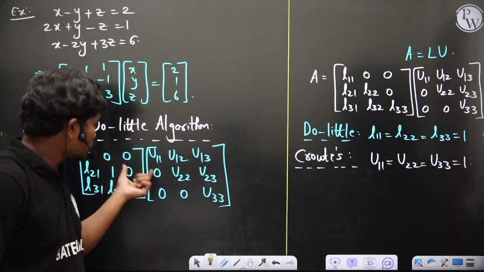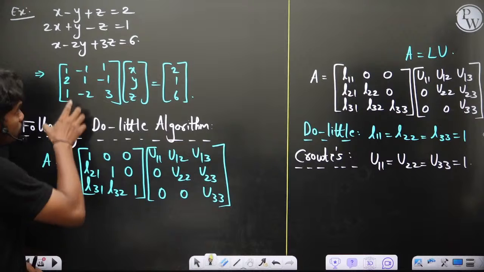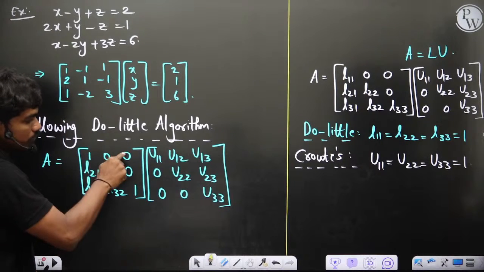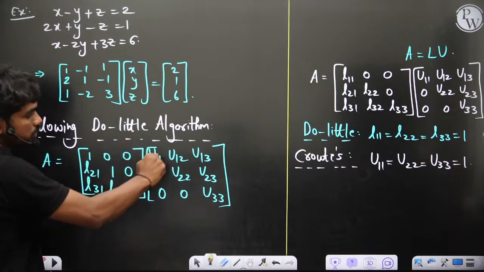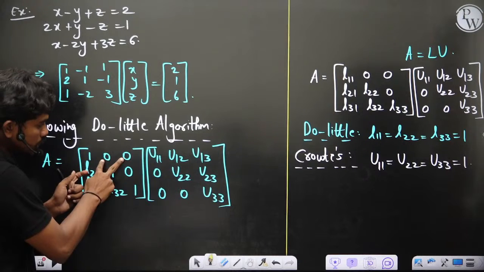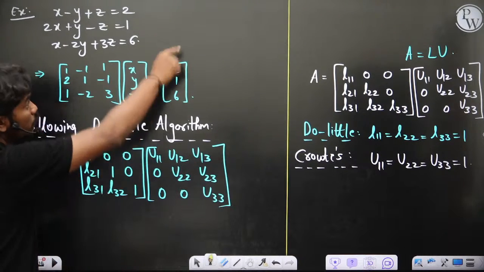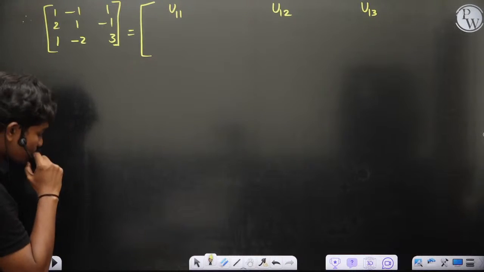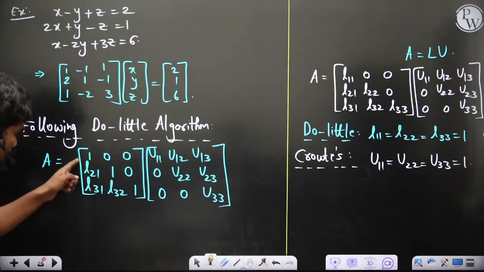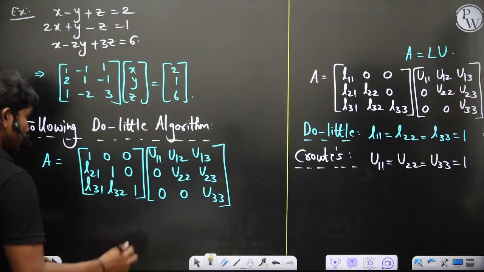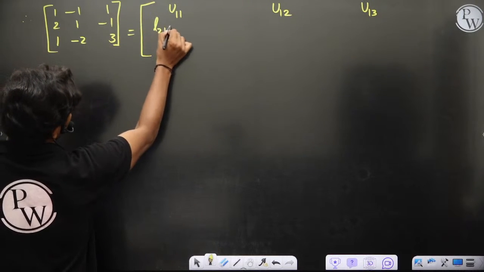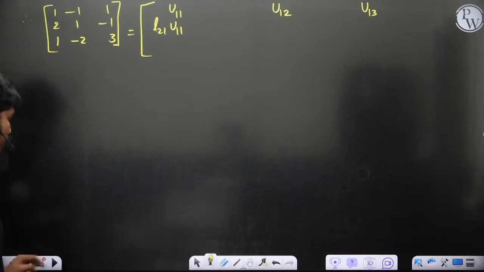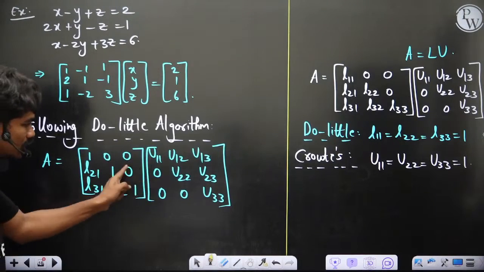If you multiply these two matrices and want the first row, you should multiply the first row with the first column, first row with the second column, first row with the third column. Since these two elements are zeros, 1 into U11 gives U11, 1 into U12 gives U12, 1 into U13 gives U13. Now coming back to L21: L21 U11 plus 1 into 0 plus 0 into 0.